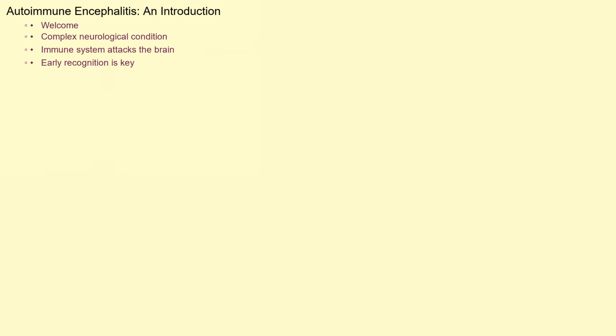Hello and welcome. Today, we're diving into a complex and often misunderstood neurological condition, autoimmune encephalitis. This is a disease where the body's own immune system mistakenly attacks the brain, leading to a range of neurological and psychiatric symptoms. It's a challenging diagnosis, and early recognition is crucial for effective treatment.